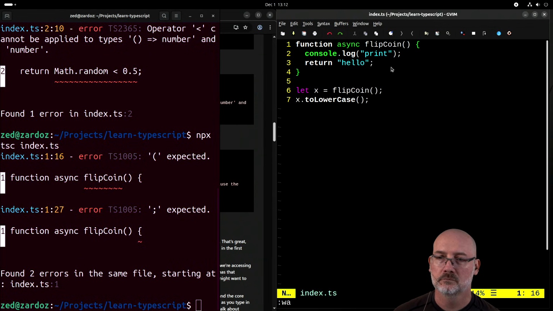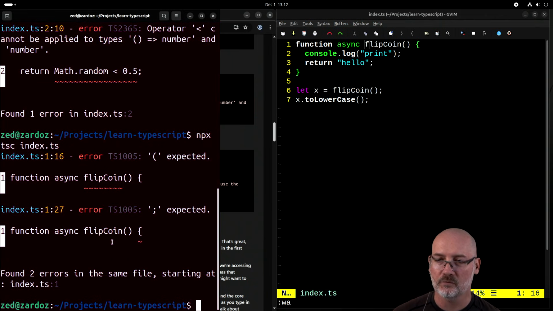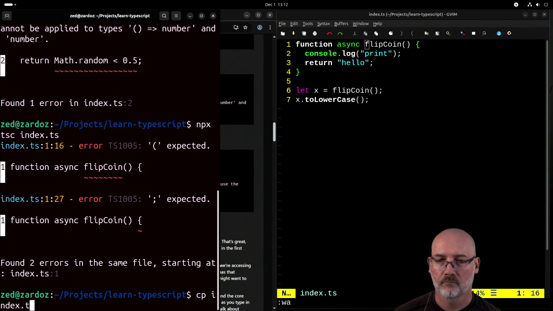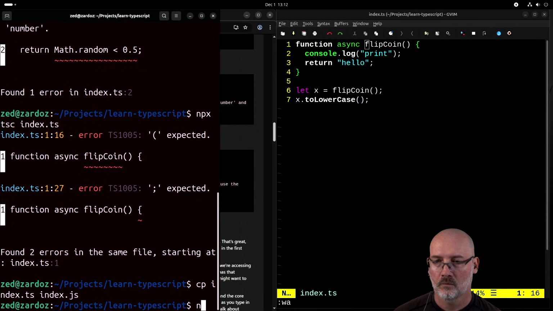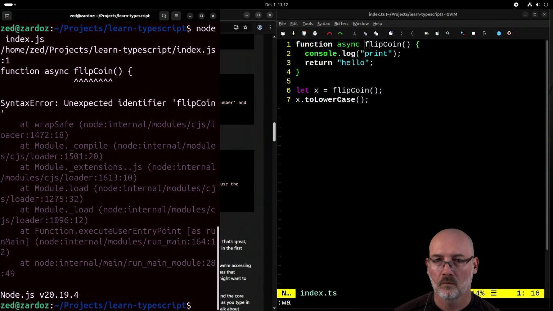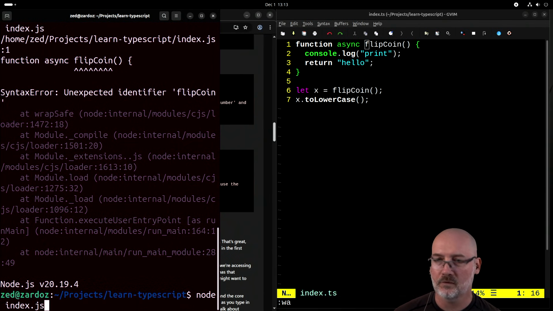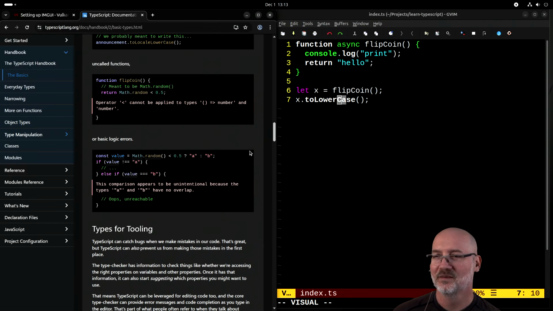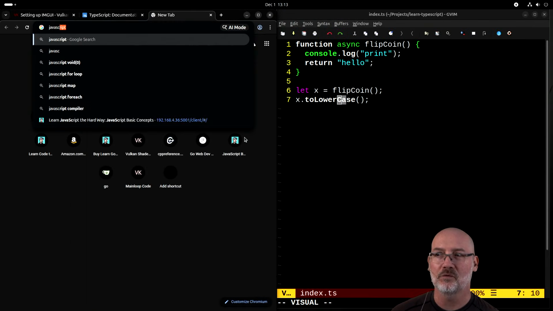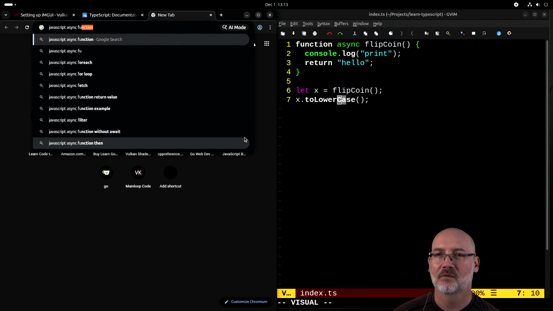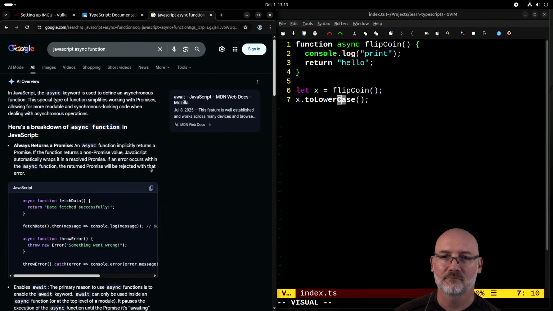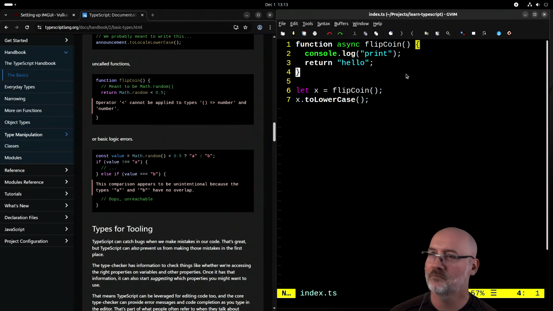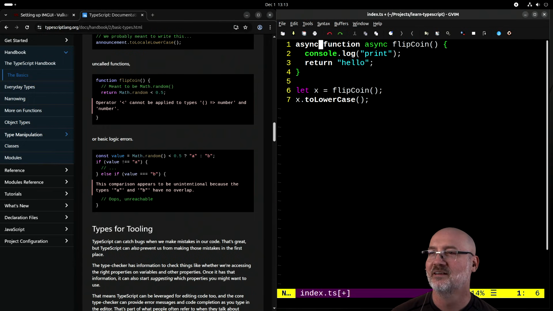Huh? Am I just doing async functions wrong? It's entirely possible. It's been a while since I've done JavaScript. Yeah, I'm doing it wrong. Hold up. Let me find JavaScript. Look away. I know JavaScript. Oh, God damn it. All right, there we go.